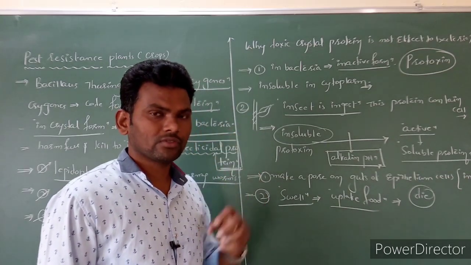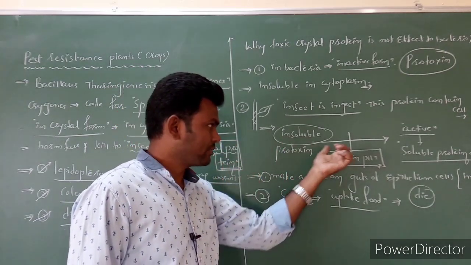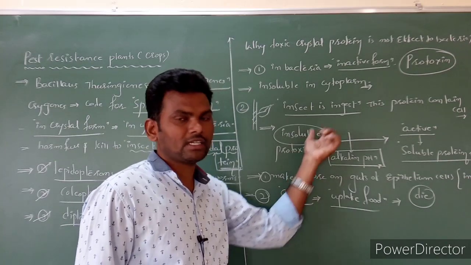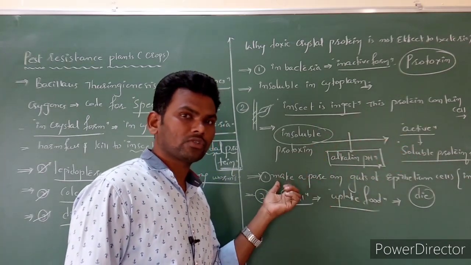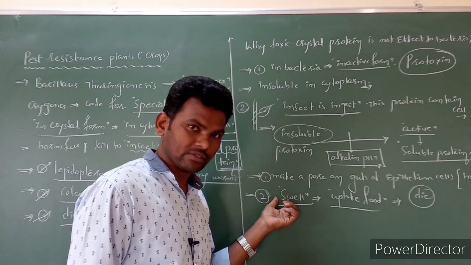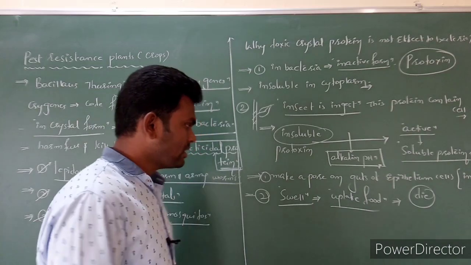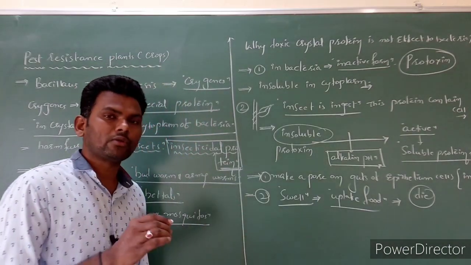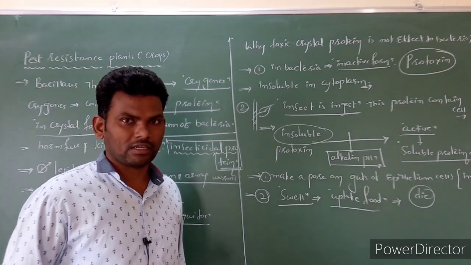This alkaline pH activates the protoxins, and it becomes soluble and makes pores on the gut epithelium cells. Then eventually the insect is going to die. So by this we can kill the insect without using any pesticide.